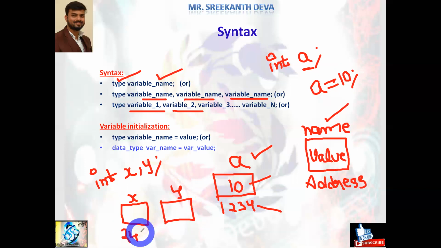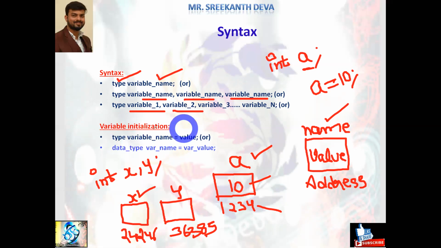Assume I store some addresses, which I'm writing randomly, like 24246, and some other memory address like 36385. Some randomly written memory addresses. See, how do we identify a particular memory block? Using the name of the memory block. This name of the memory block represents a variable.